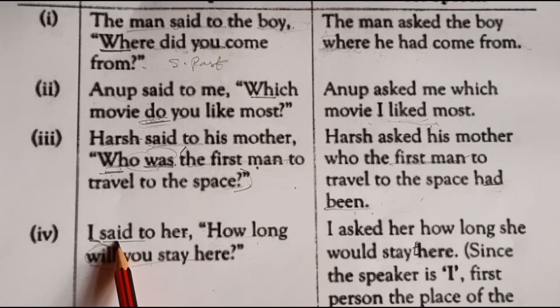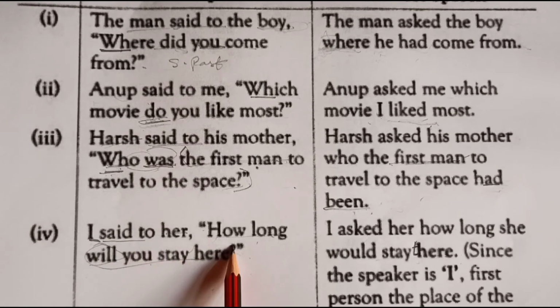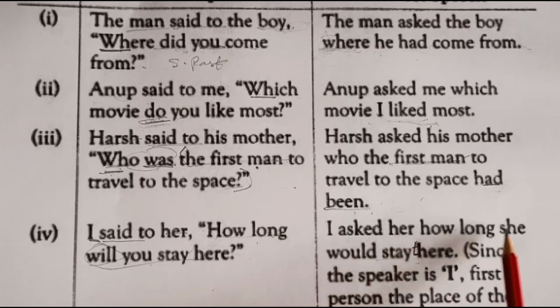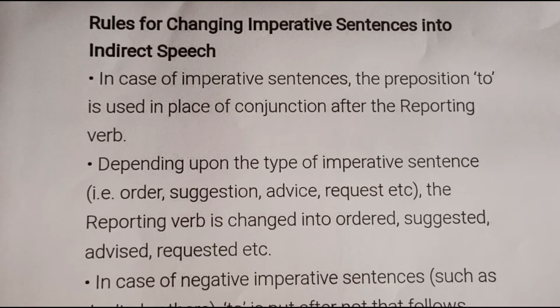Let's take another example. I said to her, "How long will you stay here?" So, will changes to would, and here changes to there. I asked her how long she would stay there. So this was all about interrogative sentences.